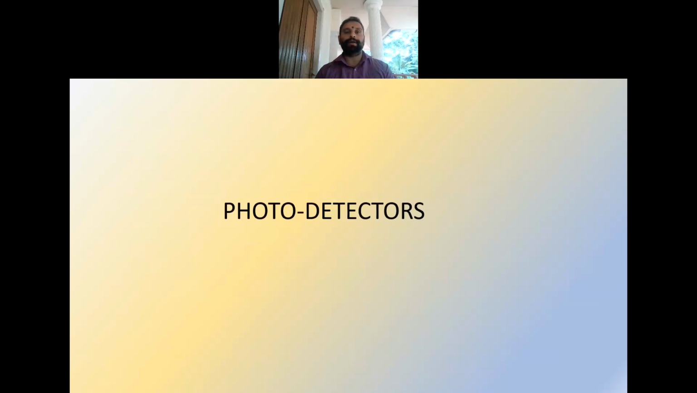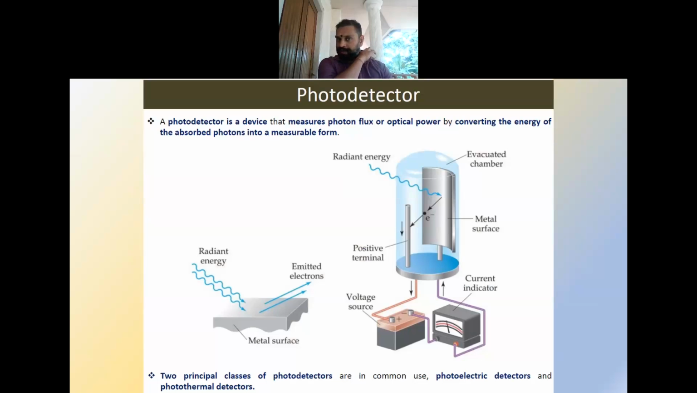The next topic is the photodetectors. So the photodetector is a device that measures the photon flux or the optical power by converting the energy of the absorbed photons into a measurable form. So the photodetector means it is a detector for the photons actually. One photon will be coming with a particular energy and that energy will be converted to a measurable form. Usually it will be a voltage or a current.